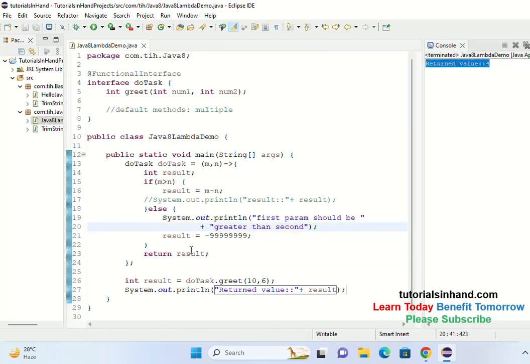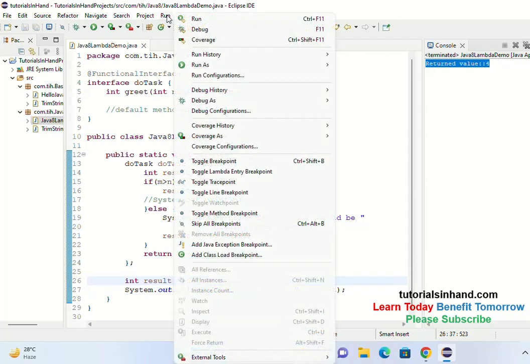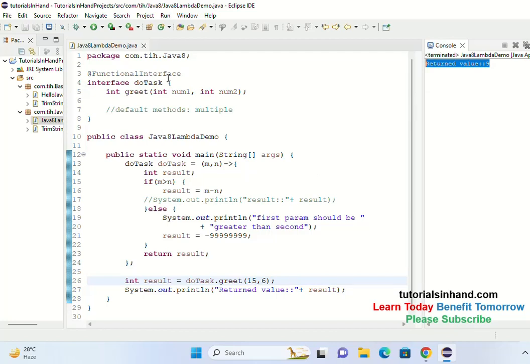Change this to something else like 15, 6. Now you should get the result as 9, right? 9. You are getting it as 9. Now just change this one to 60 or something greater.